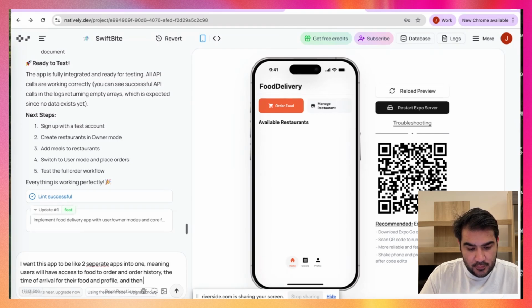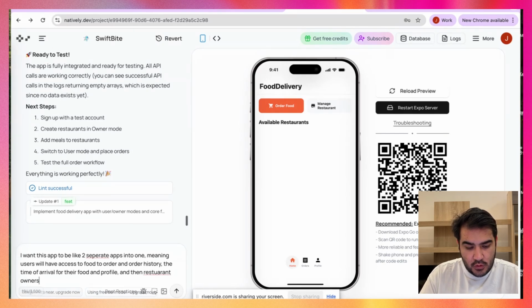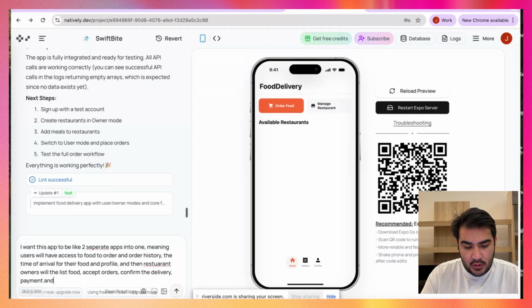And then restaurant owners will have the manage list food, accept orders, confirm the delivery, payment, and history of the orders.